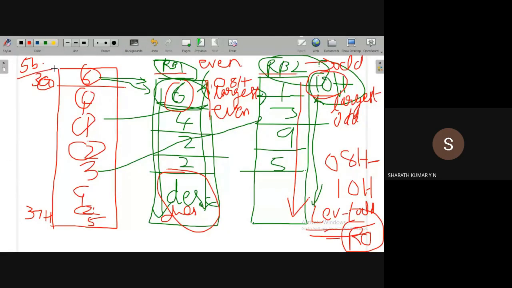Is that question clear? This is 5B: take some data from 30H to 37H, separate even numbers and odd numbers, store even numbers in register bank 1, odd numbers in register bank 2, find the difference between the largest even number and the largest odd number, and store the difference in R0 of register bank 0. Very simple. This is the program.